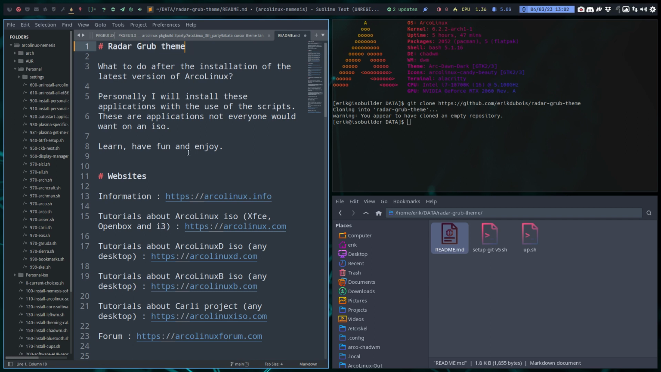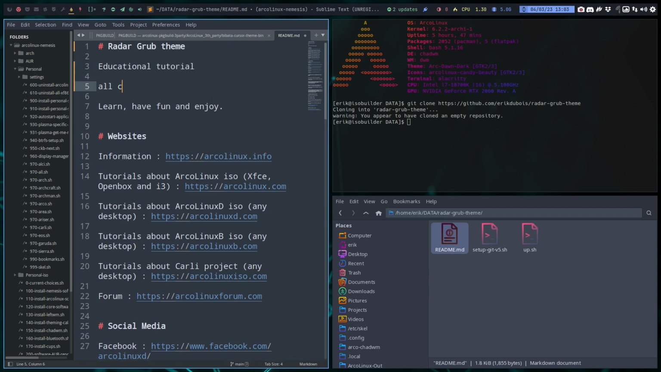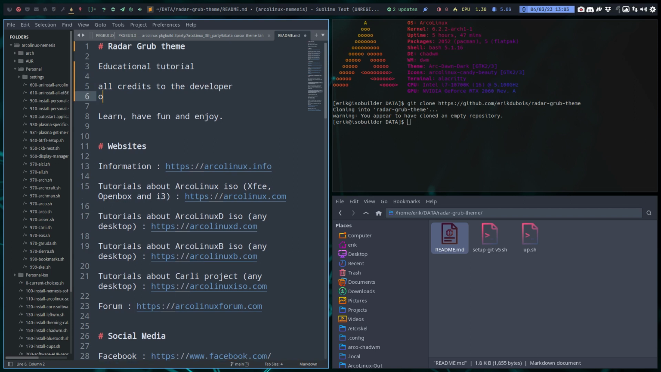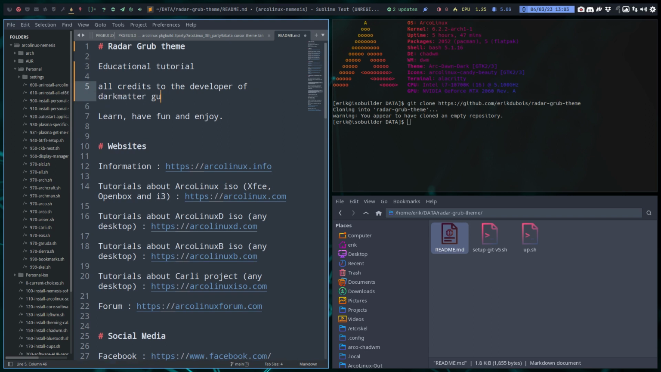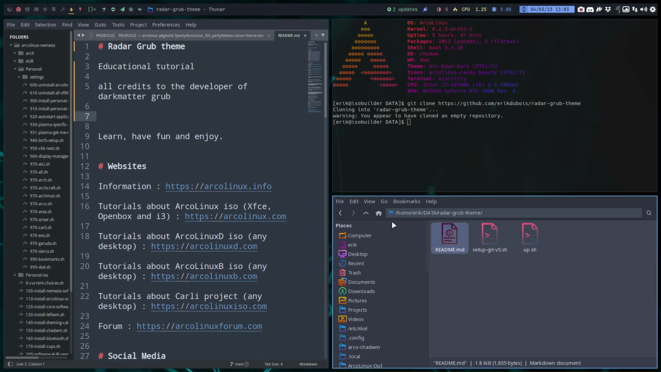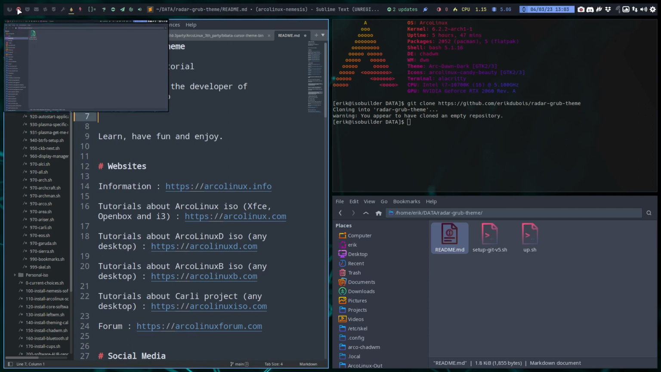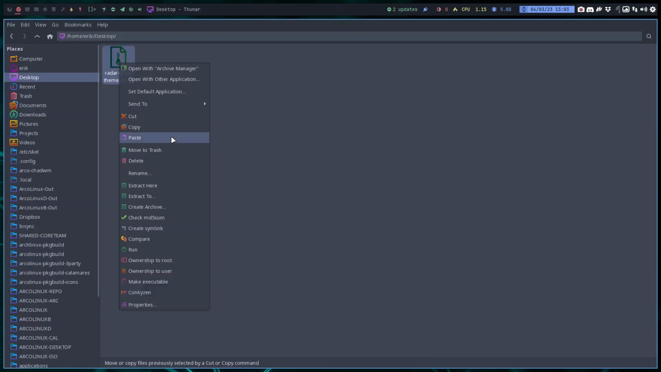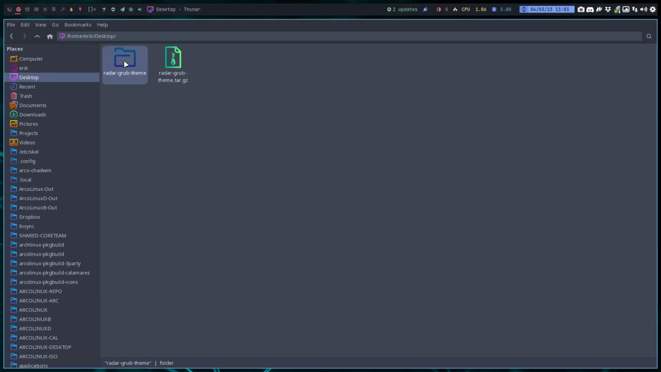Grub-theme. And then we say educational tutorial, all credits to the developer of darkmatter-grub. It's only polite to say thank you, basically. So if we extract here, then we have the Radar-grub-theme.